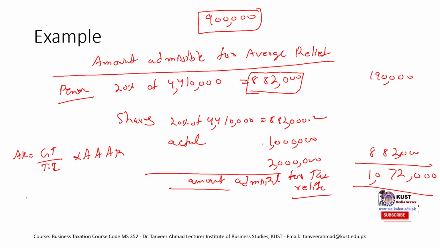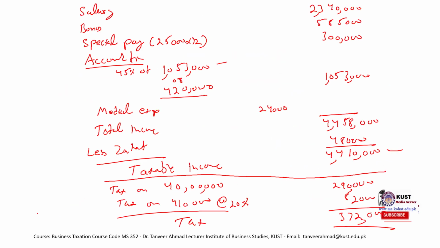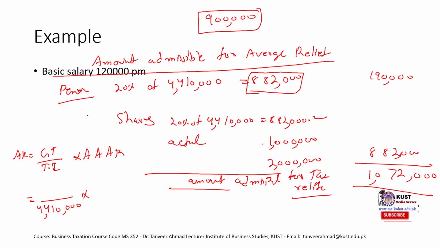So the taxable income is 4 lakh 10,000, and the gross tax was this amount, 3 lakh 72,000, and the amount admissible is 1072,000.